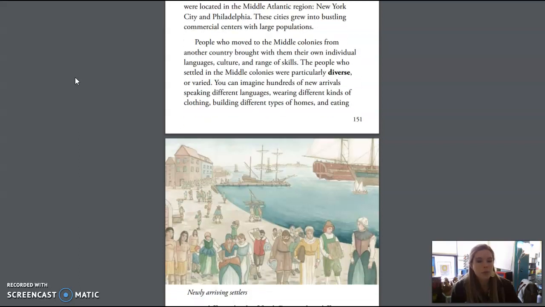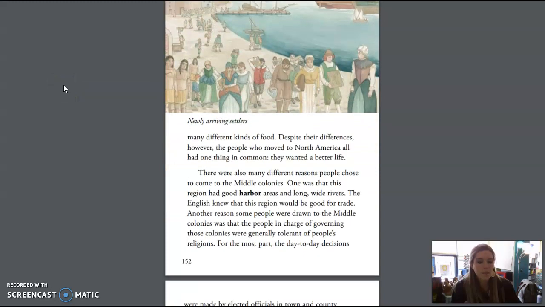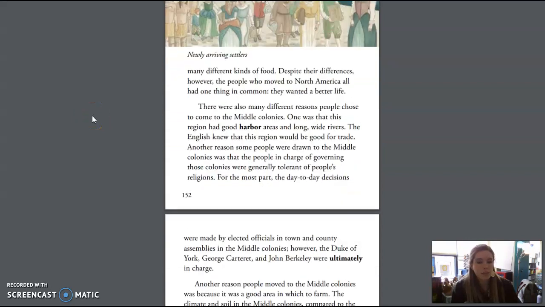People who moved to the middle colonies from another country brought with them their own individual languages, culture, and range of skills. The people who settled in the middle colonies were particularly diverse or varied. You can imagine hundreds of new arrivals, speaking different languages, wearing different kinds of clothing, building different types of homes, and eating many different kinds of foods. Despite their differences, however, the people who moved to North America all had one thing in common: they wanted a better life. This is an image of newly arriving settlers.